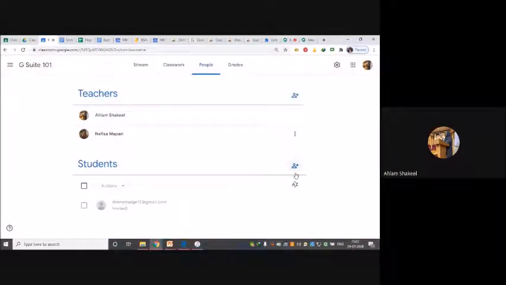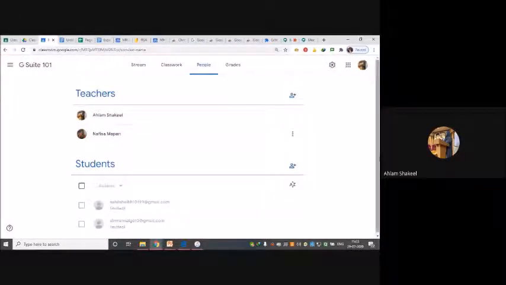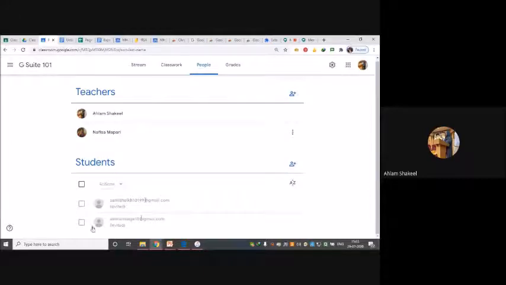Okay. I have added one student. I will add another student. Sahil and Simran, could you please accept my invite? These two students I've added. I can add it this way, or there's another way to add it.